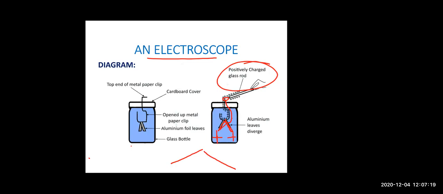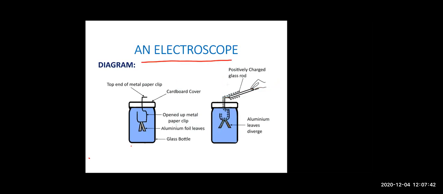It shows that both the leaves are moving far. They are repelling. Why are they repelling? Because the charge is present on both the leaves and the charge is same. So as it is same, they are repelling. Oh yes, charge is present. So they are repelling, right? So it showed you that charge is present, right? So this is your electroscope.